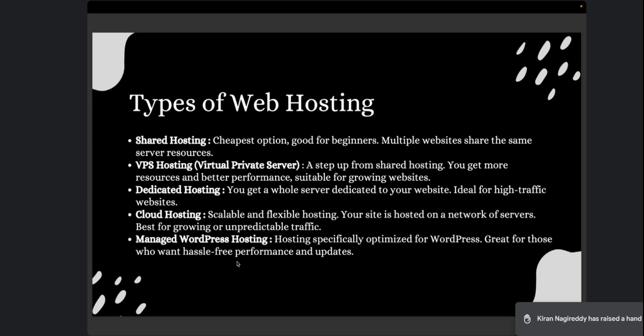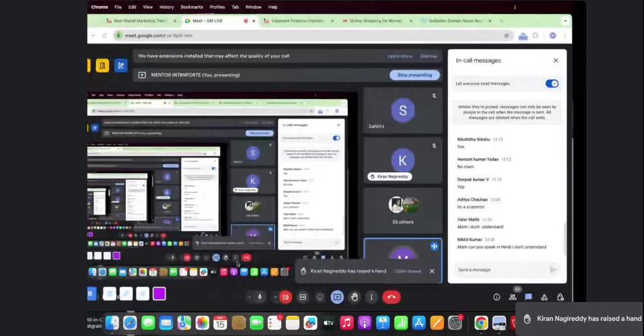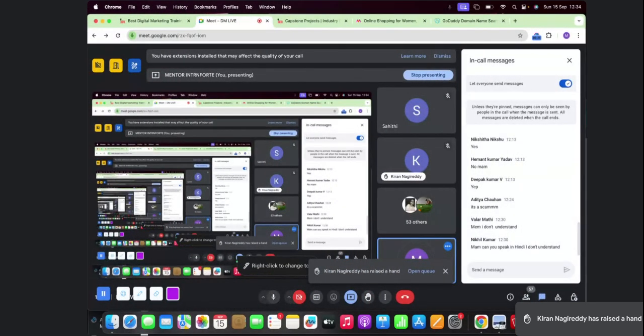Managed WordPress hosting is managed by the support team of the hosting provider itself, where all the installations and updates will be done automatically for you. So I hope we all understood what is domain and what is hosting.